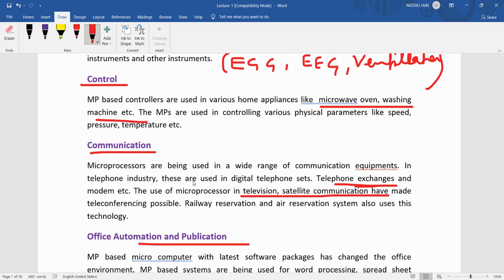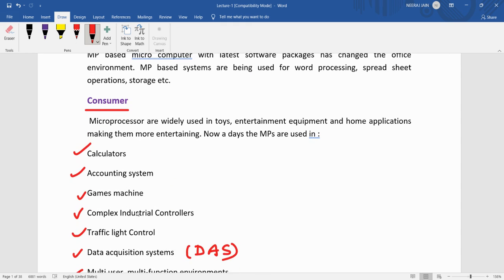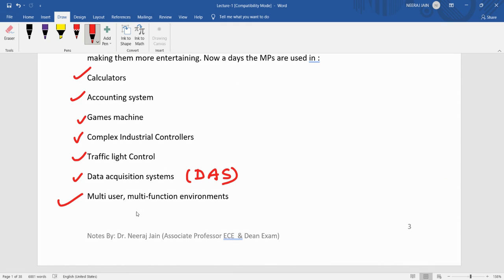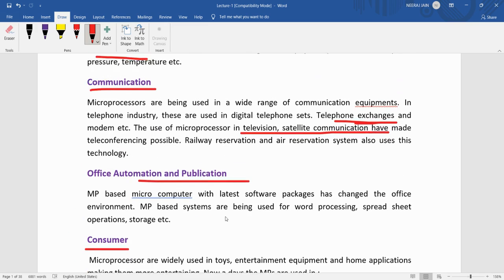So we can say there can be wide and several applications of the microcontroller, and these are important in the computer. Without a microprocessor we cannot think about the computer.